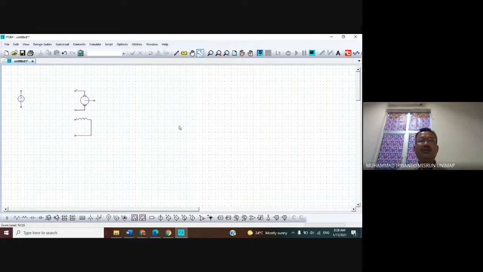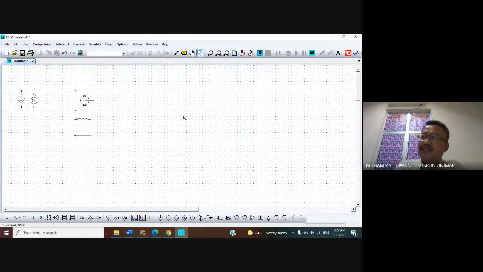Now we need the voltage measurement. Voltage measurement can be taken from the voltage probe below here. Click the menu bar voltage probe. It is in the horizontal position. To change it to vertical, you can right click on your mouse, and then place it like this, here. To cut it, please click menu bar select.